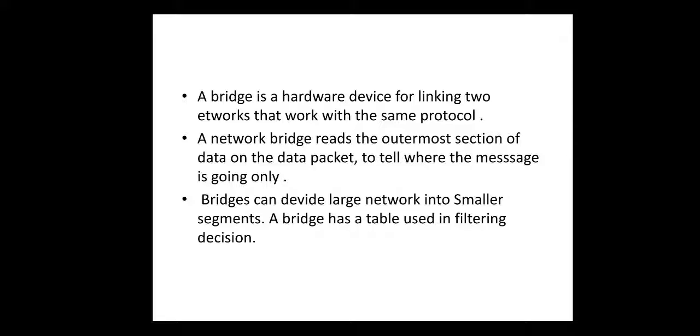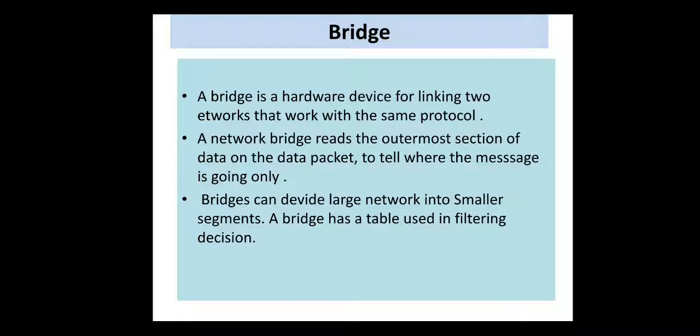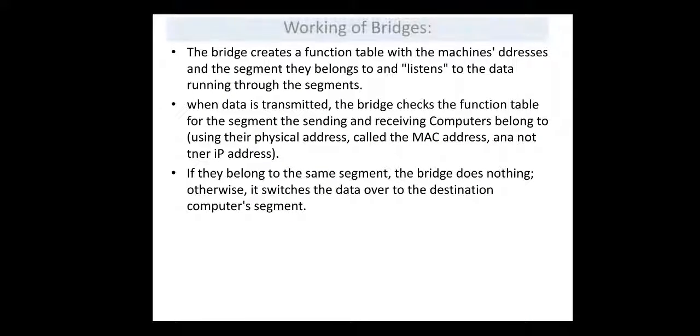Bridge can divide a large network into smaller segments, and then these smaller segments communicate or transmit data with the help of the bridge connecting device. It has a table, that is the bridge table, used in filtering decisions. Working of bridge: bridge creates the function table with machine's address, that is hardware address, and the segment they belong to, and listens to the data running through the segment.